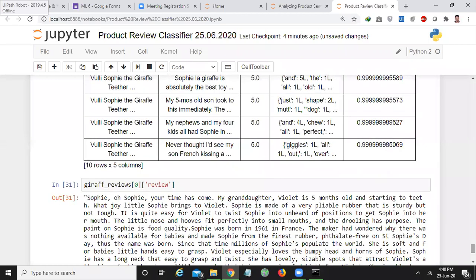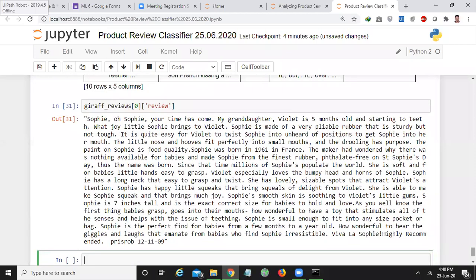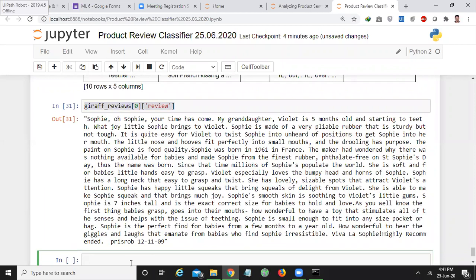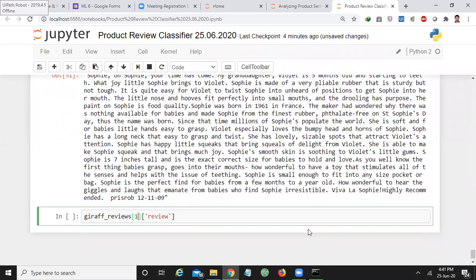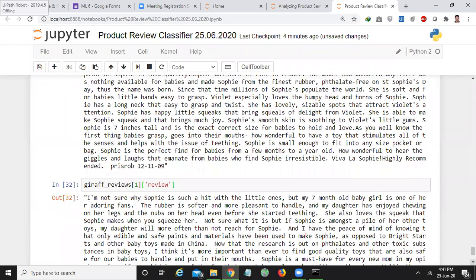This is the review of the first giraffe product, and if I want to see the second giraffe product review, instead of 0, give 1. Then it gives the review of the second giraffe product.